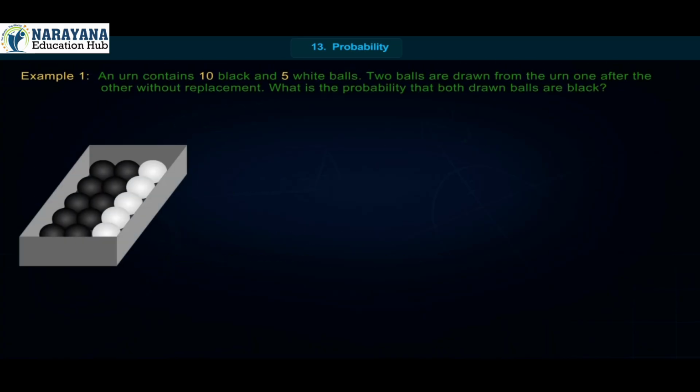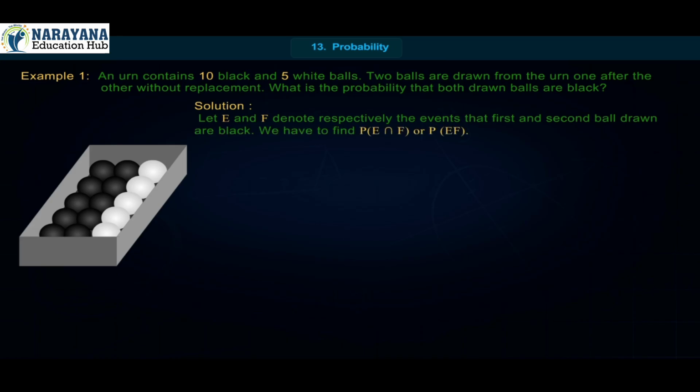Example 1. An urn contains 10 black and 5 white balls. 2 balls are drawn from the urn one after the other without replacement. What is the probability that both drawn balls are black? Solution. Let E and F denote respectively the events that the first and second ball drawn are black. We have to find P(E intersection F) or P(EF). Now P(E) is equal to P(black ball in first draw), which is equal to 10 upon 15.